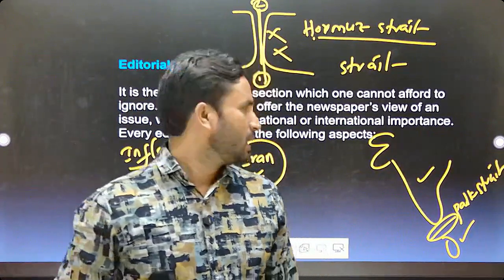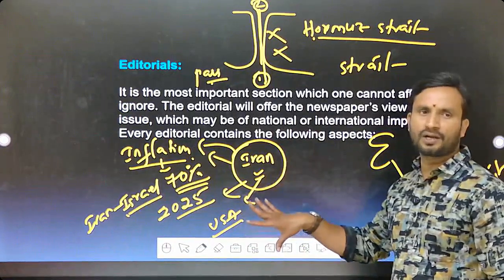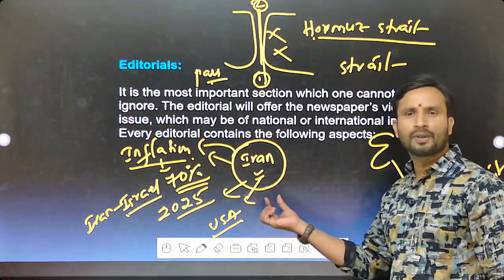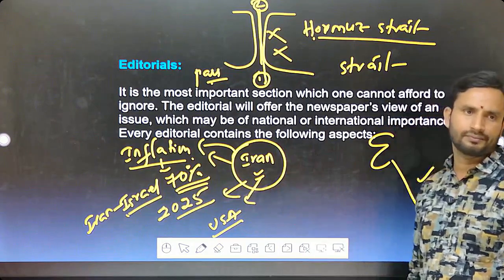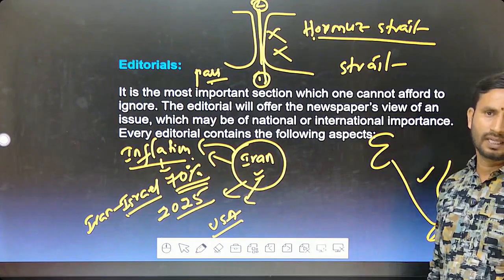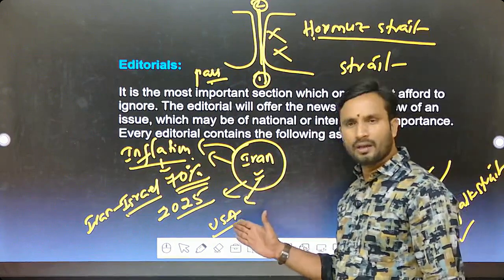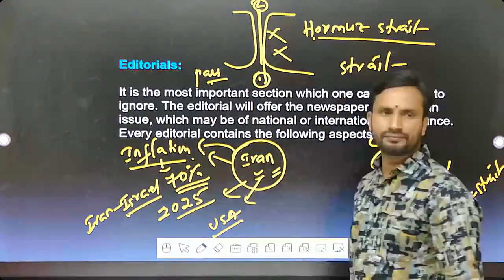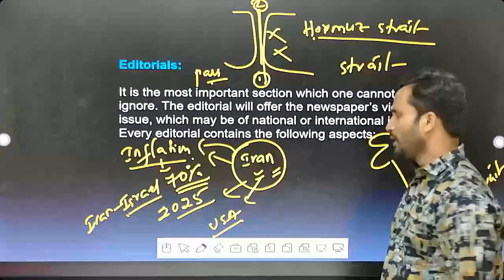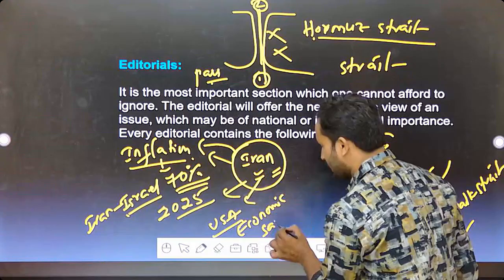Clear of it? Because of these economic sanctions by the USA on Iran, most of the countries stopped importing Iran's oil. They are not importing crude oil from Iran. As a result, Iran is not getting revenue because of the USA economic sanctions.